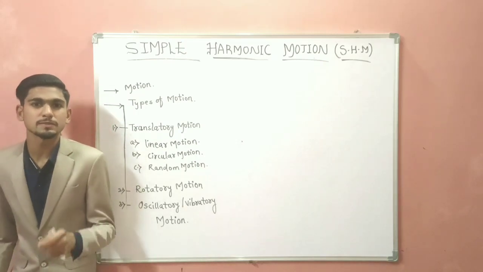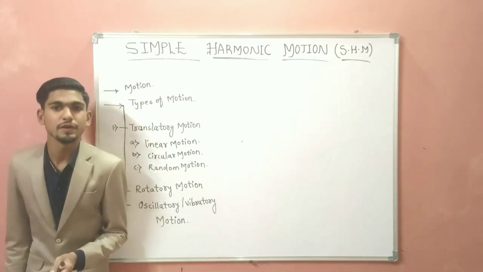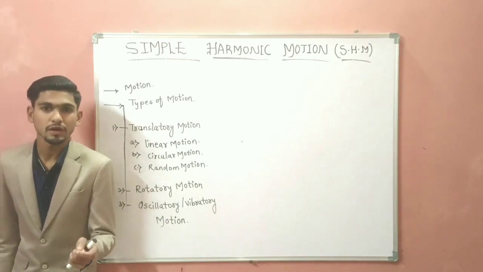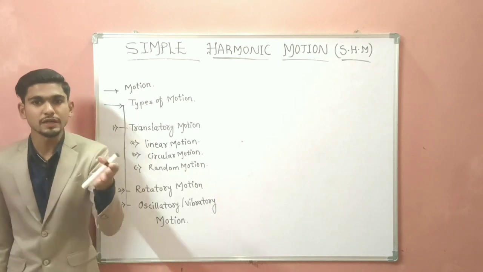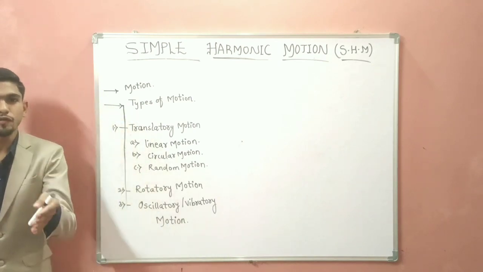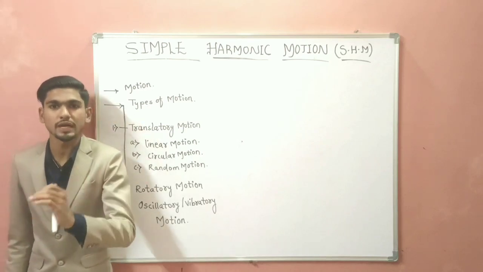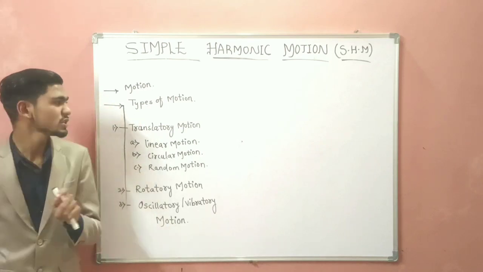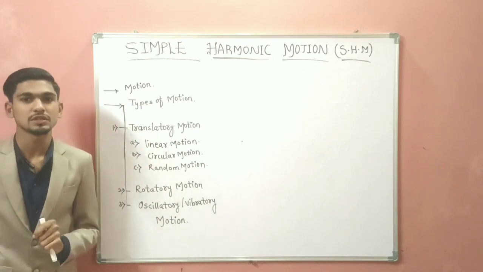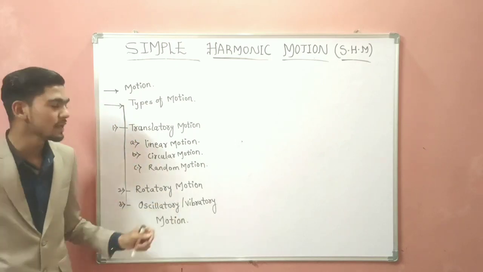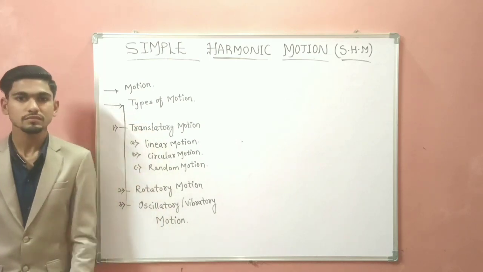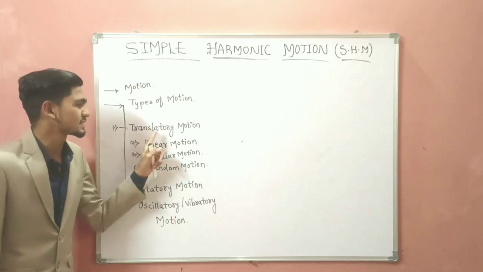My dear friends, when we observe this universe carefully, we will find that everything in this universe is in motion. However, different objects move differently. Some objects move along a straight line, some move in a curved path, and some others move in their own direction. So according to this, motion is classified into three types. The first one is translatory motion, the second is rotatory motion, and the third is oscillatory or vibratory motion. First we'll discuss translatory motion.